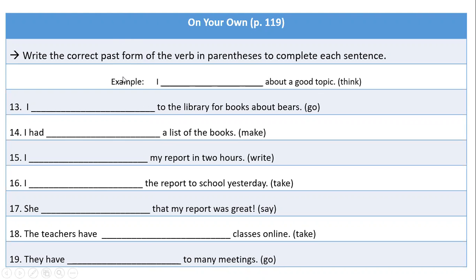Now, because I have two forms, I have the past tense form, and I have the past with helping verb, okay? Now, I know that the past tense is only one. They don't need any helping verbs. So I know that. But for past with helping verbs, I've got to keep my eye on the sentences to see if I have any helping verbs, because if I do have a helping verb in the sentence, then I need to use the column that says past with helping verbs. Okay, are you guys ready?